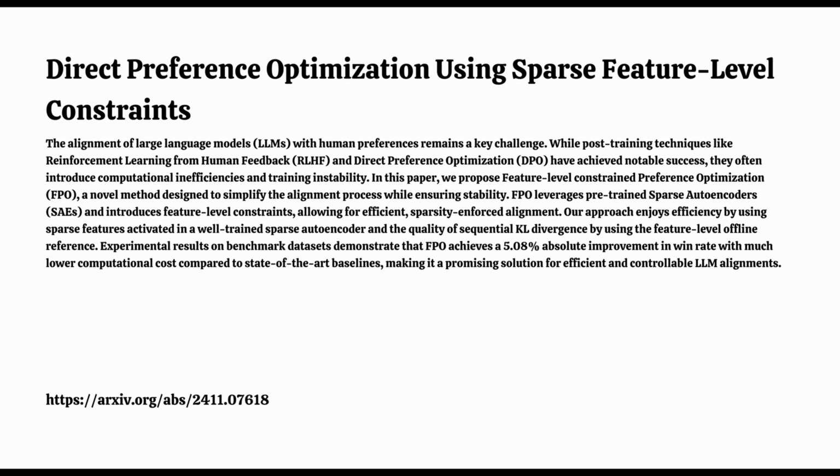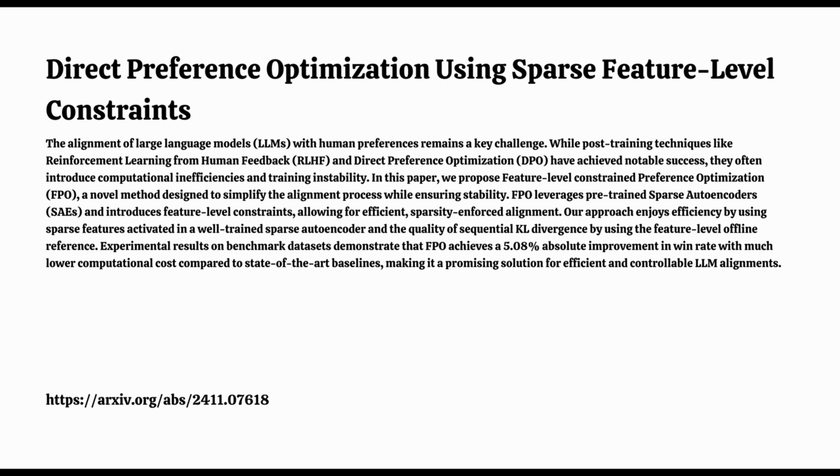We're diving into a pretty cool new method for aligning large language models with human preferences. It's all about this research paper, direct preference optimization using sparse feature-level constraints. Sounds a bit intense. It does sound a little intimidating, but we'll break it down and make it clear. Yeah, we'll make it fun even.